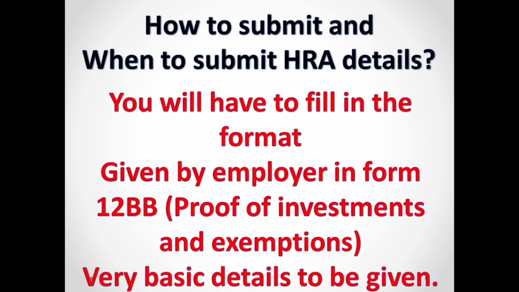Next, the question comes how to submit and when to submit HRA details. For this, you will have to fill in the format given by the employer in Form 12BB. You will get this during, say, December or January, depending upon the employer policy. You have to submit this proof of investment and exemption, and when you submit it, you have to give these HRA details. What are the basic details you have to give? How much rent you are paying, who your landlord is, what the rent amount is, whether you have the PAN, all those basic details. Your employer itself will compute all the calculations which I did earlier.